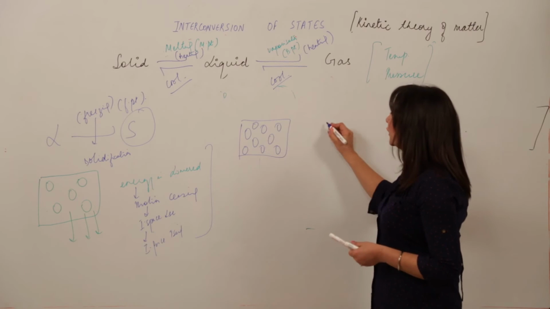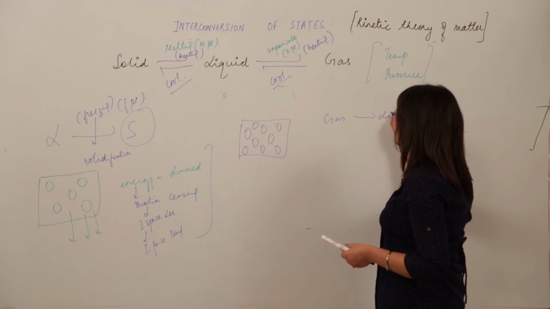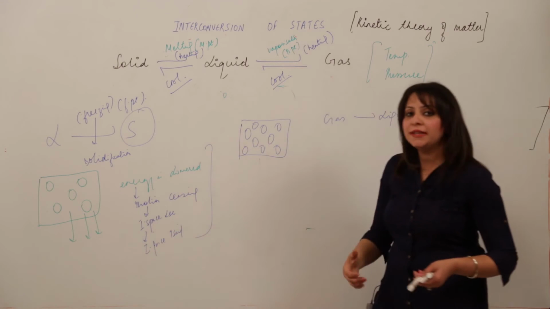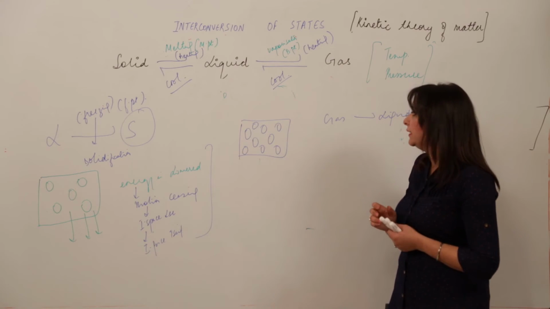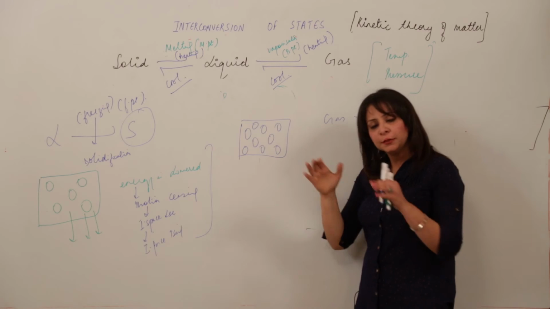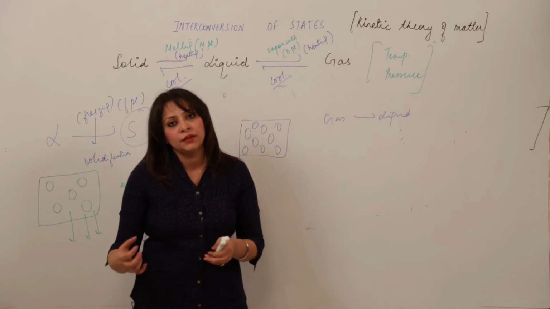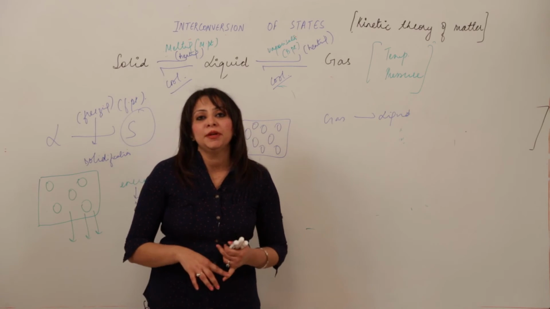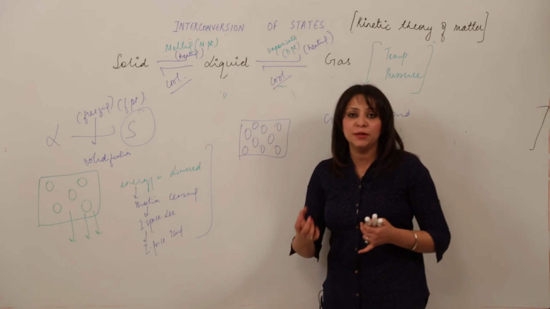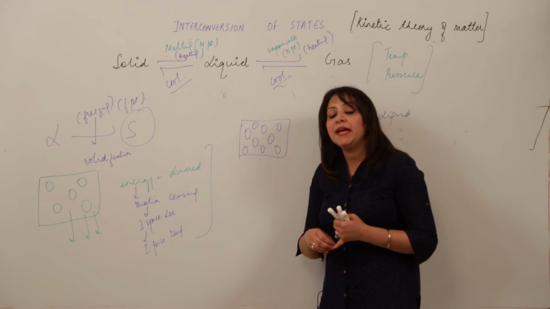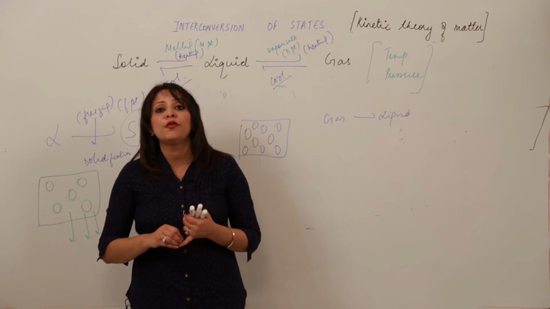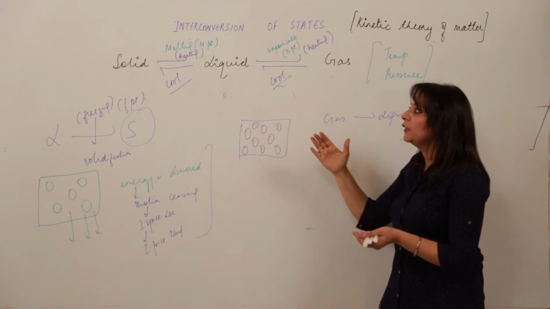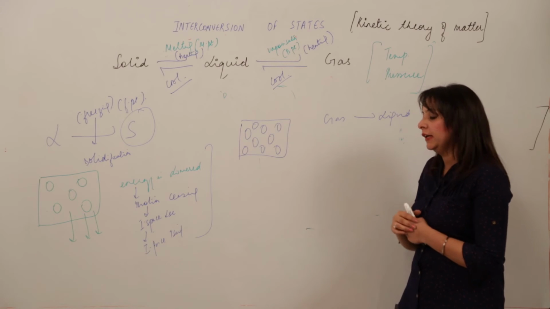Similarly, it happens for the conversion of gas to liquid. I don't think I need to make a diagram again for you, but still I am making you understand the concept theoretically. See, in gas, particles are far apart, they are losing heat, we are cooling it, so they are releasing heat. When they are releasing heat, the kinetic energy decreases, so obviously the motion ceases. When the motion ceases, the space decreases and the force increases, and it gets converted into the liquid state. So this is how the states are interconverted from one to another.